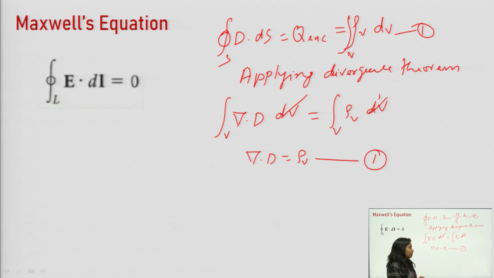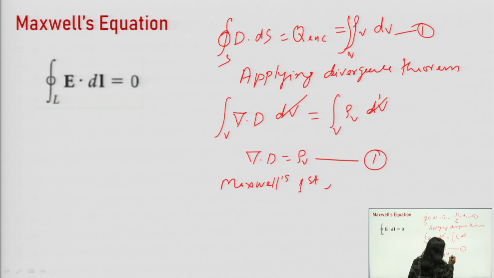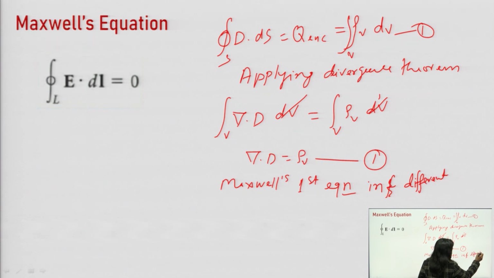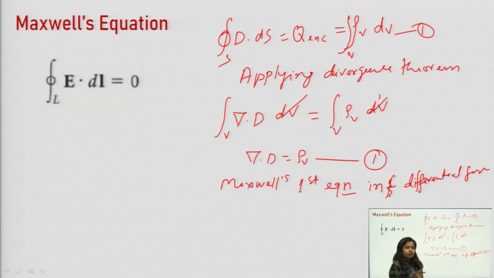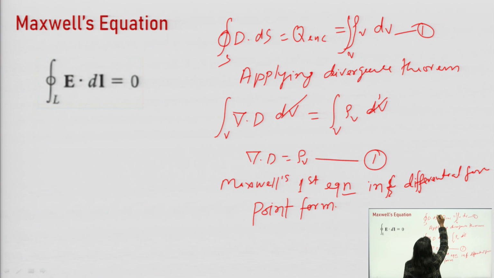The differential form is also known as point form. And this is the integral form.